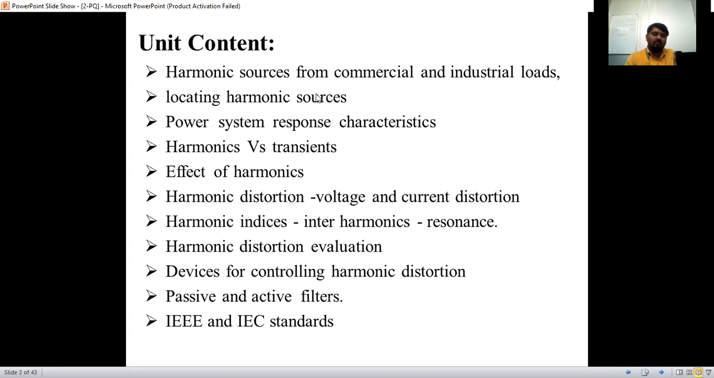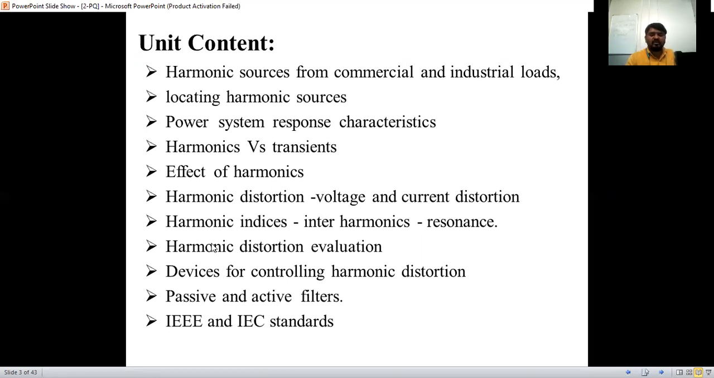If we have found that, what is the effect of harmonics? What will it affect? And how does distortion arise? Harmonic distortion, voltage and current distortion. Whatever waveforms I have shown here are called distorted waveforms.